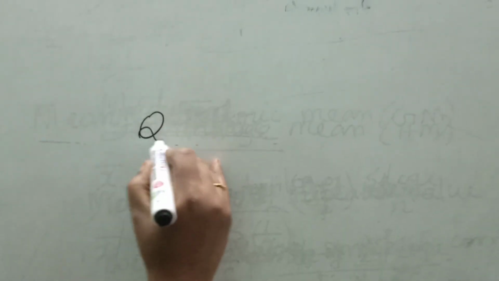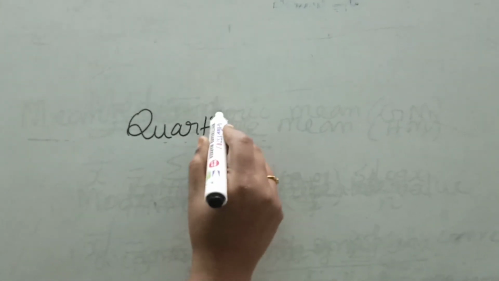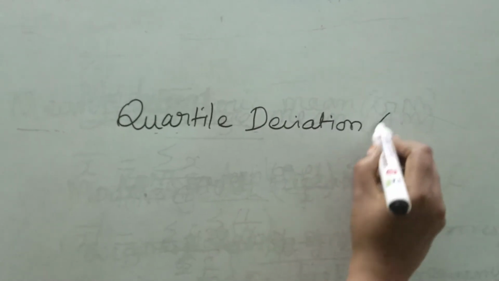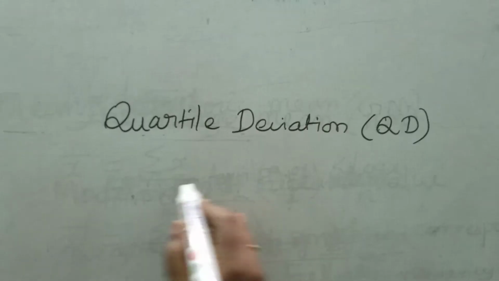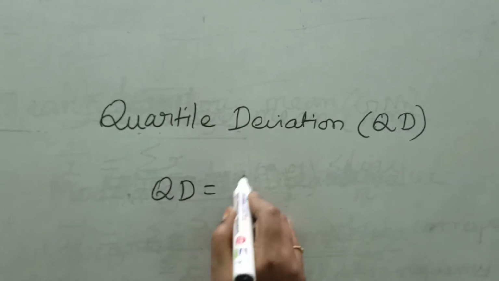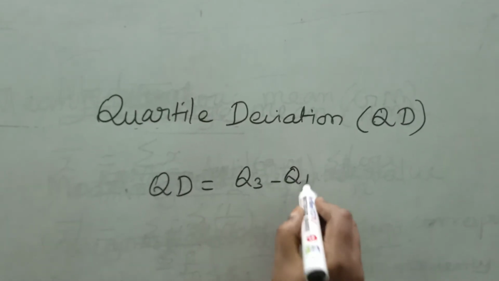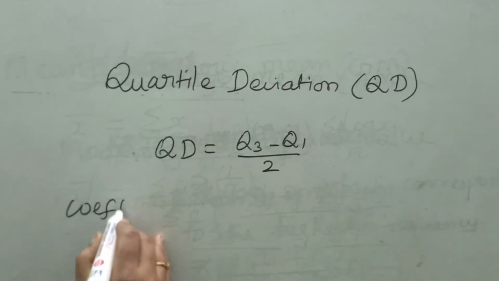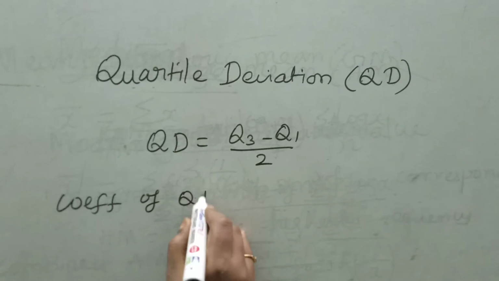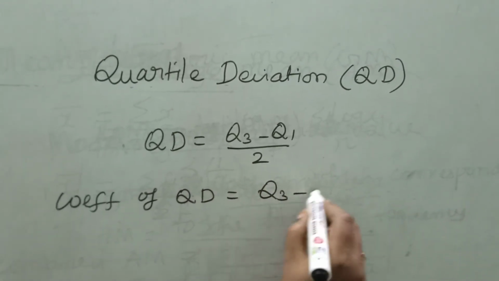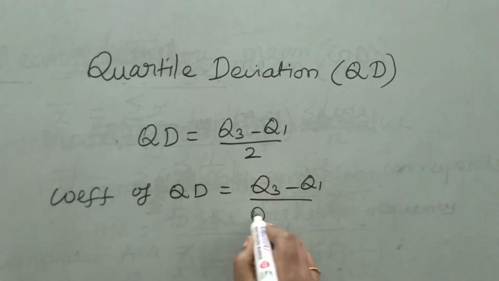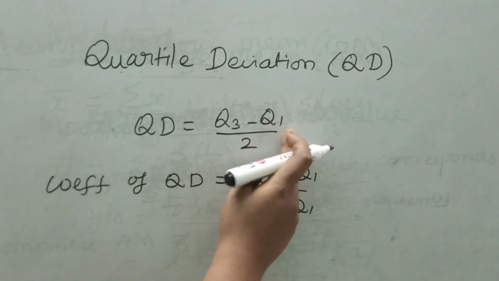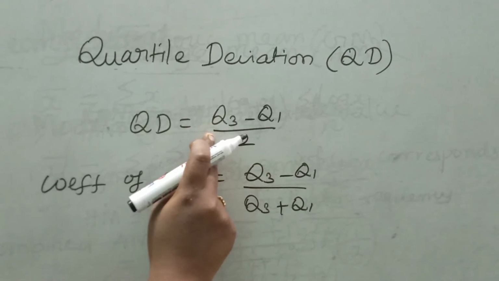The next one is quartile deviation, shortly known as QD. Quartile deviation formula is Q3 minus Q1 divided by 2. Next, coefficient of QD, that is Q3 minus Q1 divided by Q3 plus Q1, where Q1 is the lower quartile and Q3 is the upper quartile.